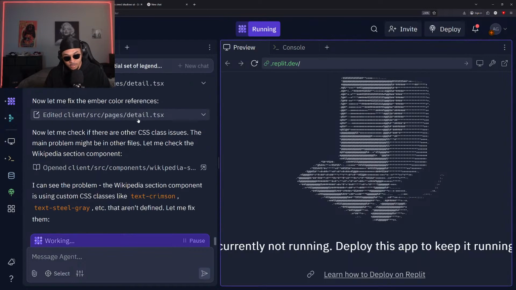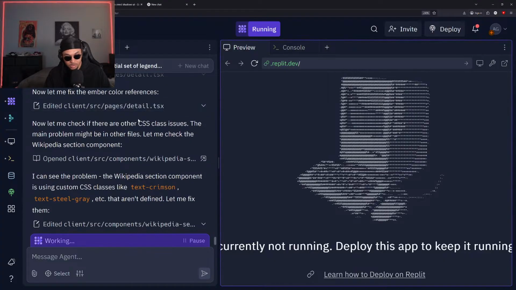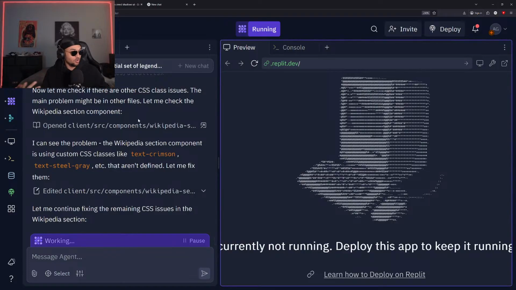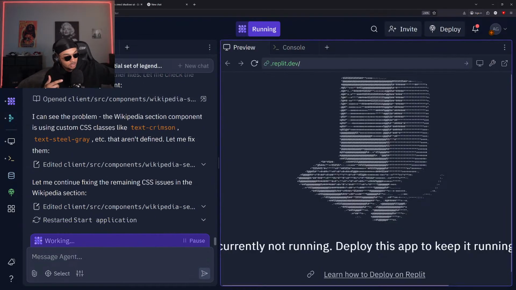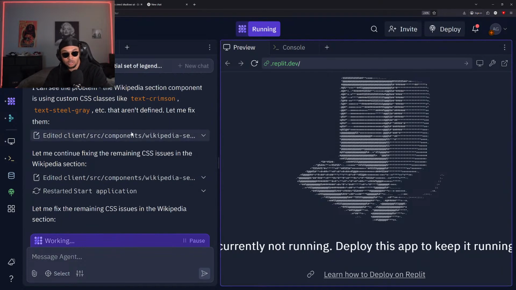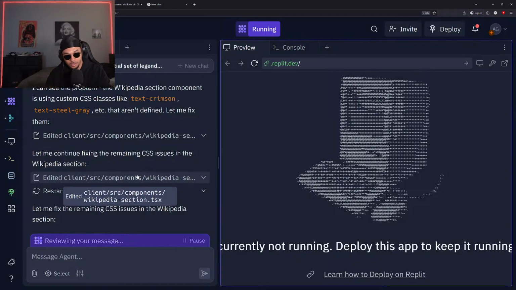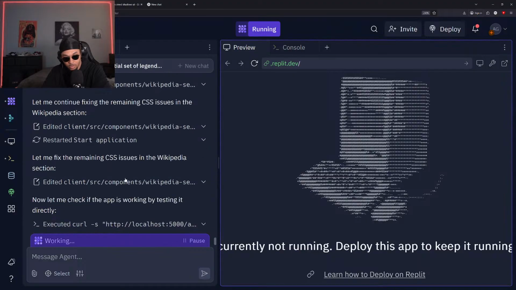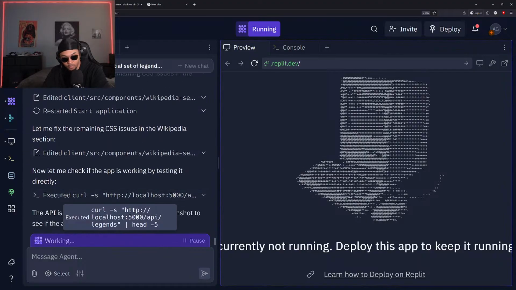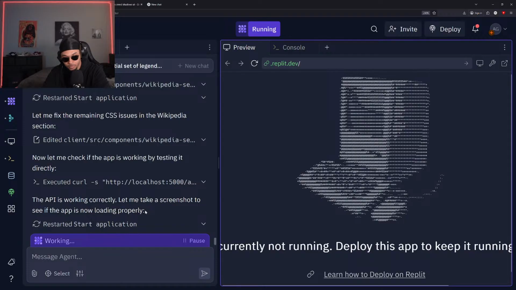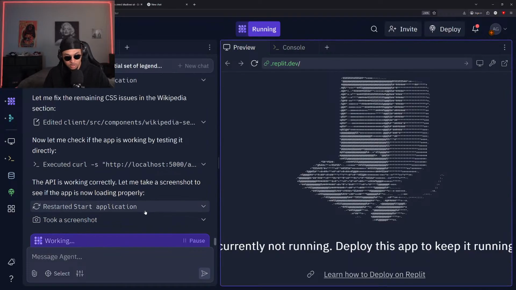All right. Wikipedia section is using custom CSS. So it looks like the static information they had is having an issue with the information it's pulling from Wikipedia. And static information is just local saved information, not information pulled from the internet, whereas the Wikipedia information is coming from the internet. So looks like those two are kind of bumping heads and it's causing a problem for us. But should be able to get that resolved. Just remove the old information and add the Wikipedia information in here. But yeah, this program's still struggling.